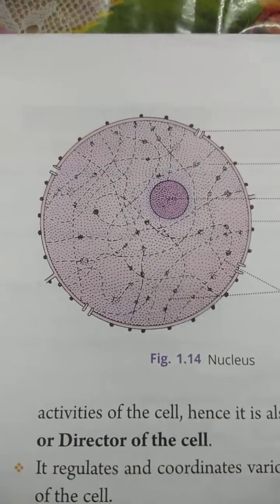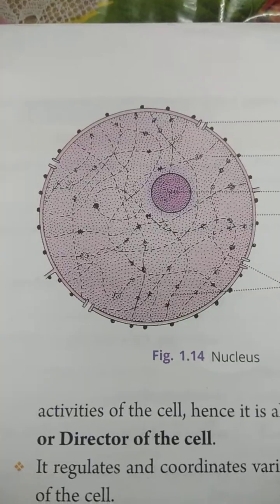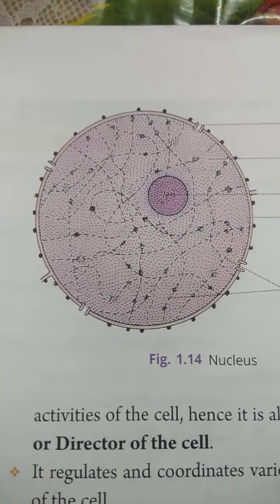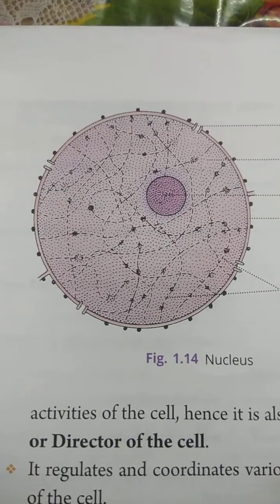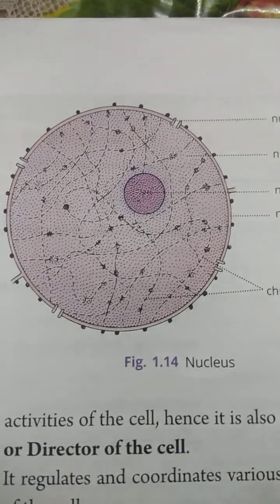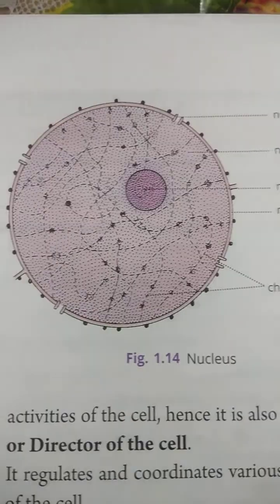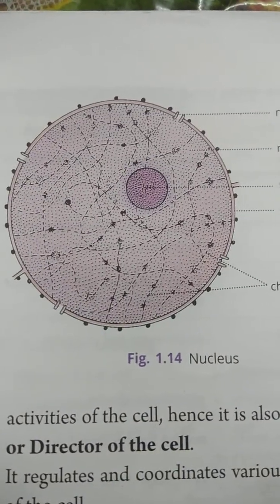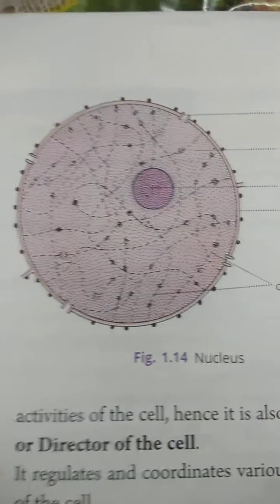Nucleus is a small, round, spherical mass, usually present in the center of the cell. It contains the nuclear envelope or nuclear membrane, nucleoplasm, chromatin network or chromosome, and nucleolus.